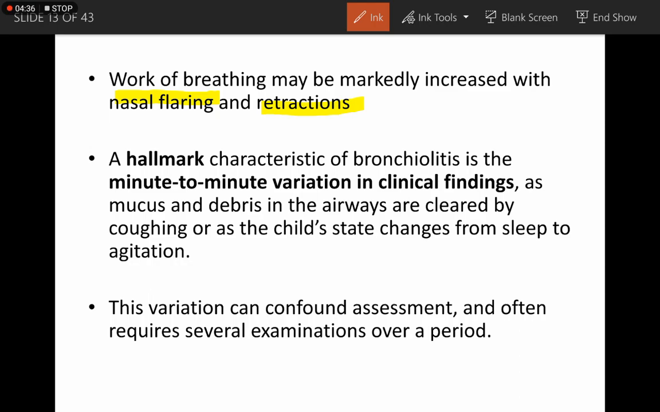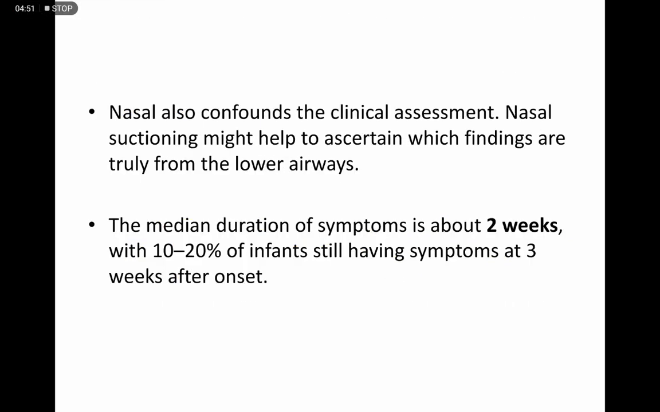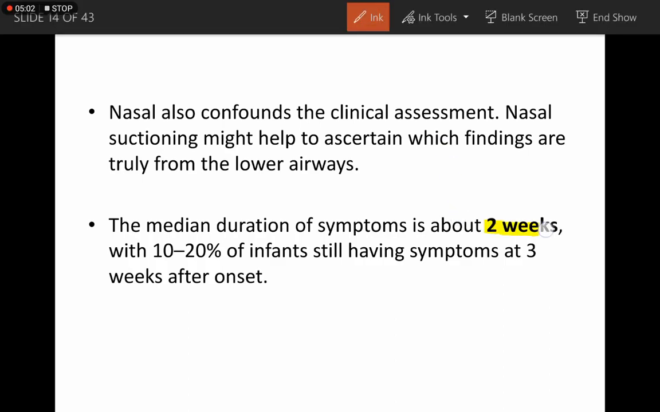This minute to minute variation occurs because the mucus and debris in the airways are cleared by coughing, or the child's state changes from sleep to agitation. This variation can confound the assessment and often requires several examinations over a period. Nasal congestion also confounds the clinical assessment. Nasal suctioning might help to ascertain which findings are truly from the lower airways. The mean duration of symptoms is 2 weeks, with 10 to 20% of infants still having symptoms at 3 weeks after the onset.